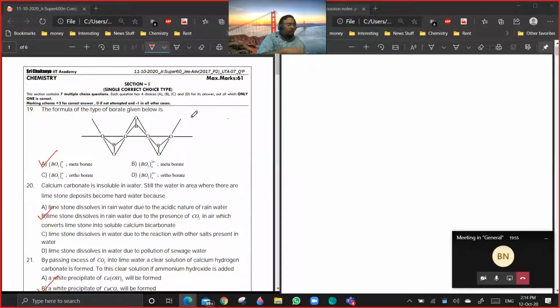Borates are not there in the syllabus. Silicates are there, we have discussed silicates in detail, but borates are not there in the syllabus.